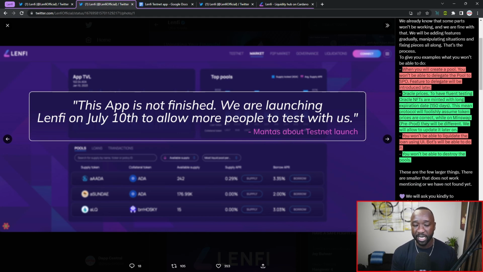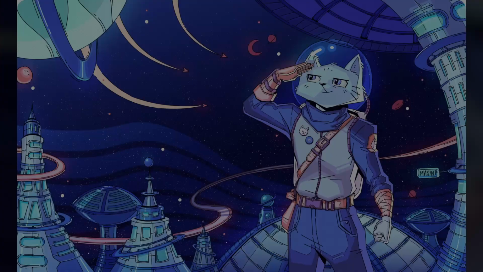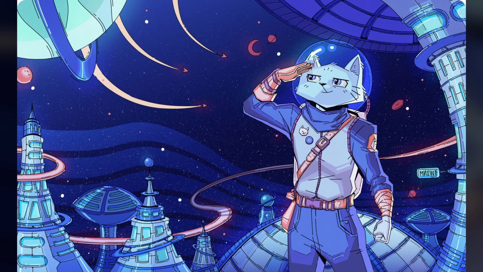So the first thing you will not be able to do is, when you create a pool, you will not be able to delegate that ADA to an SPO. That is a feature that they do want to have live on the testnet. And this basically just makes sure that your ADA is constantly working for you, even when it's sitting in a stake pool. We're seeing platforms, for example, like MinSwap, which is a DEX on Cardano, doing something like this already.